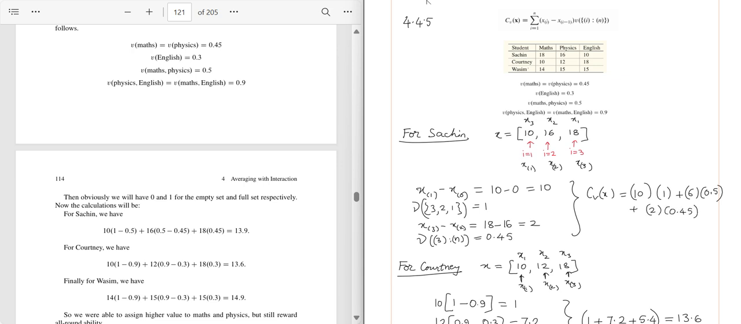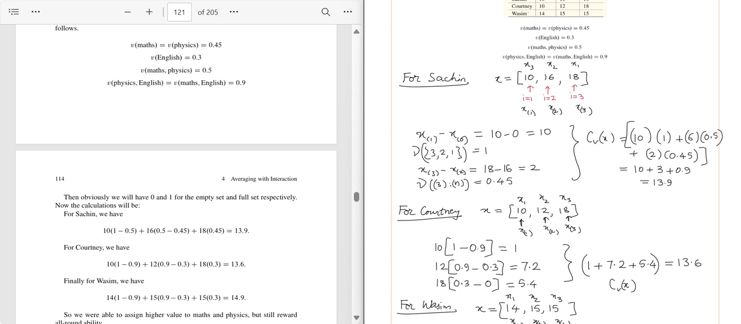So adding up all these three terms, the Choquet integral for Sachin works out to 10 plus 3 plus 0.9 is 13.9. Which is what we got in the previous case also, right? Let's continue with Courtney.